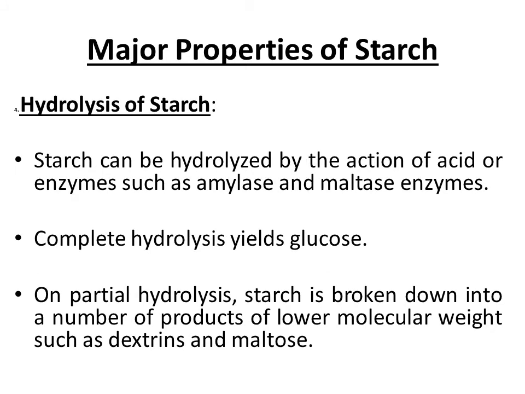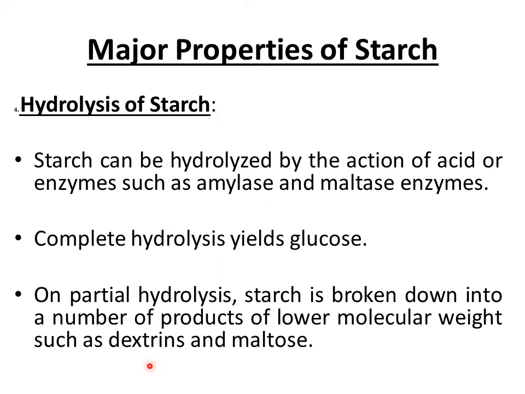So this is one property of starch that I would like to discuss in detail because it has nutritional implications for humans. So starch can be hydrolyzed by the action of acids or enzymes such as amylase and maltase enzymes, which are present inside our body. And the complete hydrolysis of starch yields glucose, which can be used for energy production. And on partial hydrolysis or during the process of breakdown of starch, starch yields a number of lower molecular weight products known as dextrins and maltose.